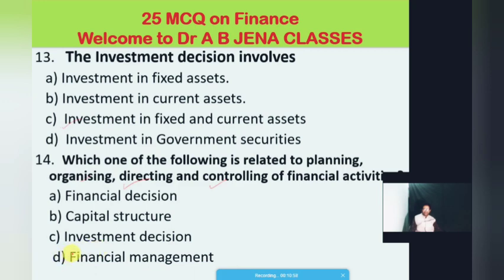So D is the right option for this MCQ. Again I am repeating: which one of the following is related to planning, organizing, directing and controlling of financial activities of a concern or business organization? The financial management will take care.